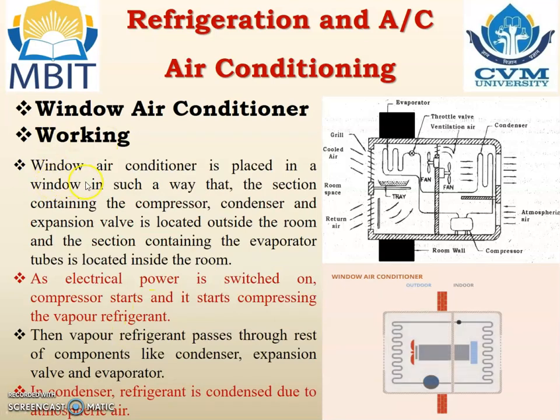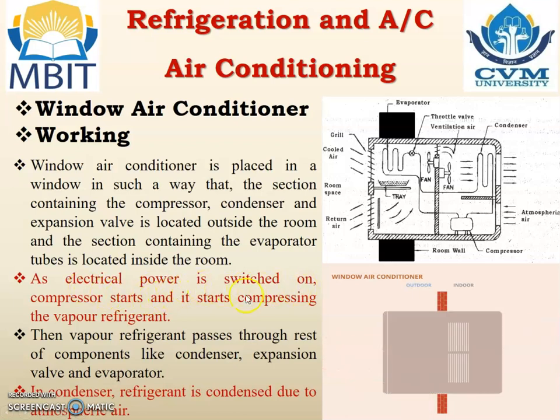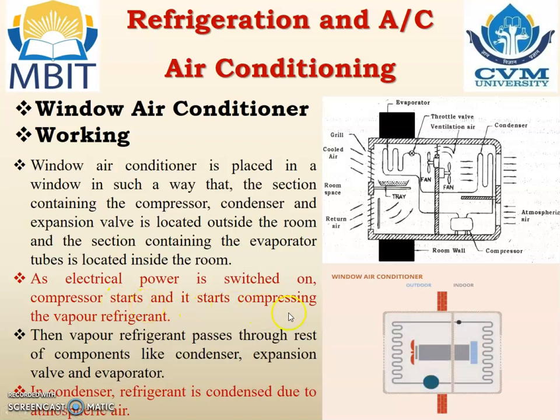Working. Window AC is placed in a window in such a way that the section containing the compressor, condenser and expansion valve is located outside the room and the section containing the evaporator tubes is located inside the room. As the electric power is switched on, compressor starts and it starts compressing the vapor refrigerant. Then the vapor refrigerant passes through the rest of the components like condenser, expansion valve and the evaporator.